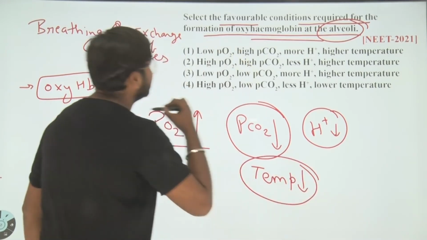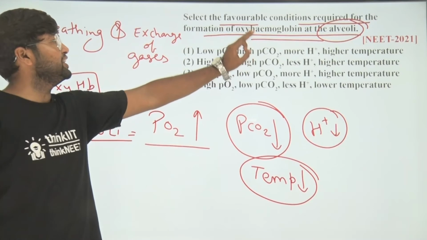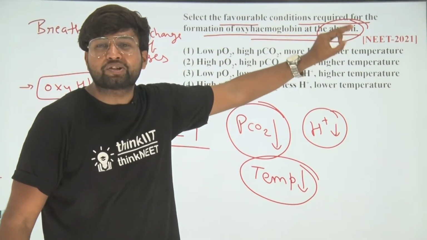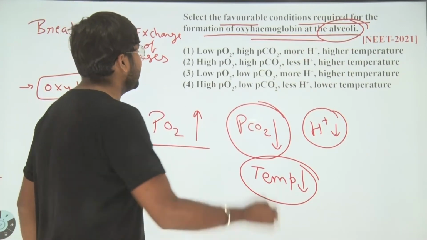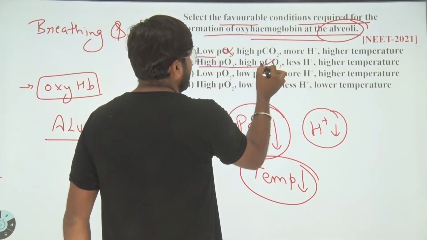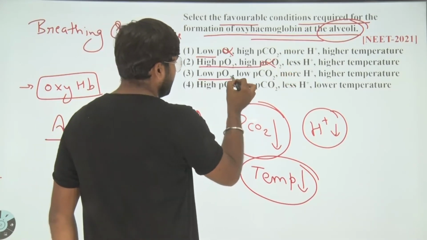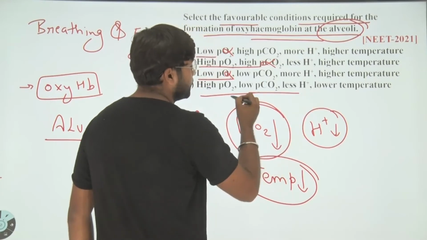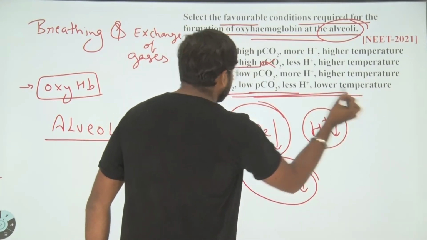So the favorable condition is not low PO2. It's high PO2 but not high PCO2. Only the last option: high PO2, low PCO2, less H plus, lower temperature.